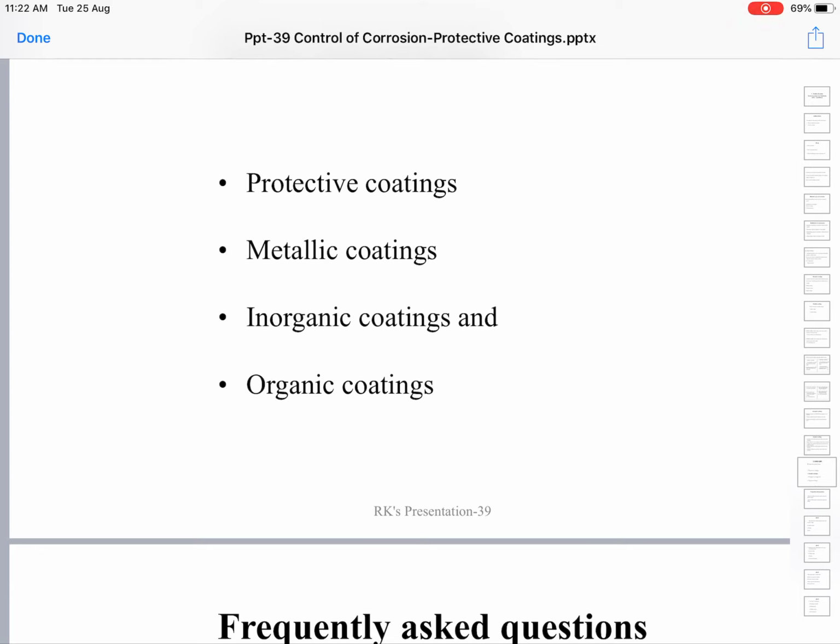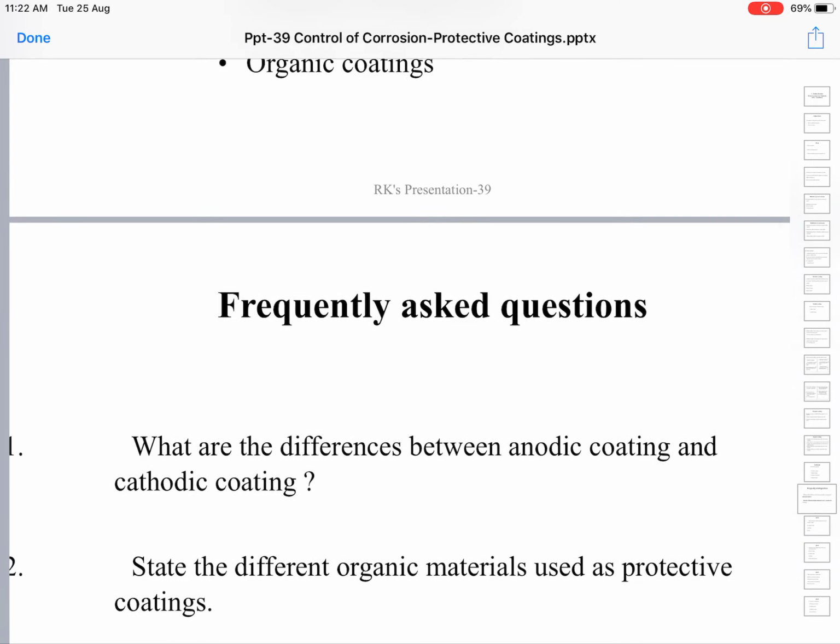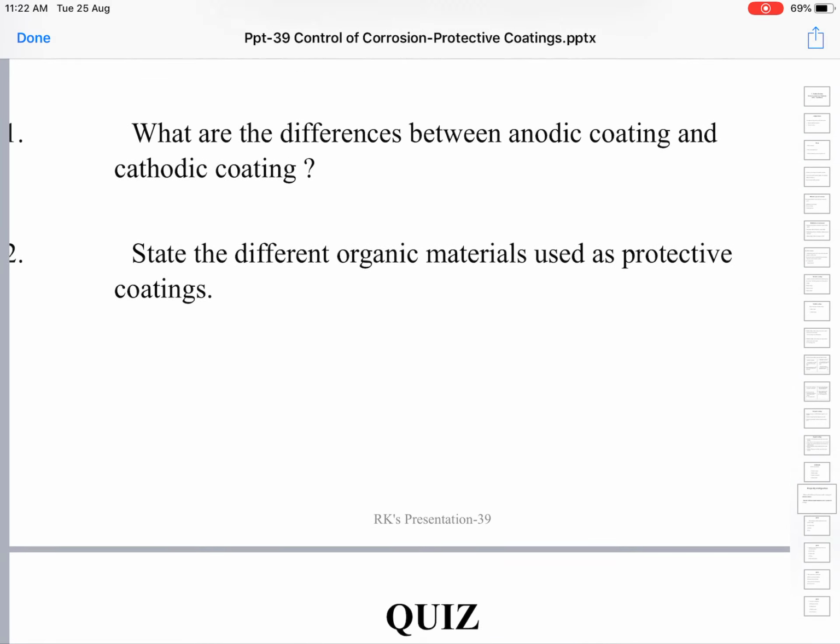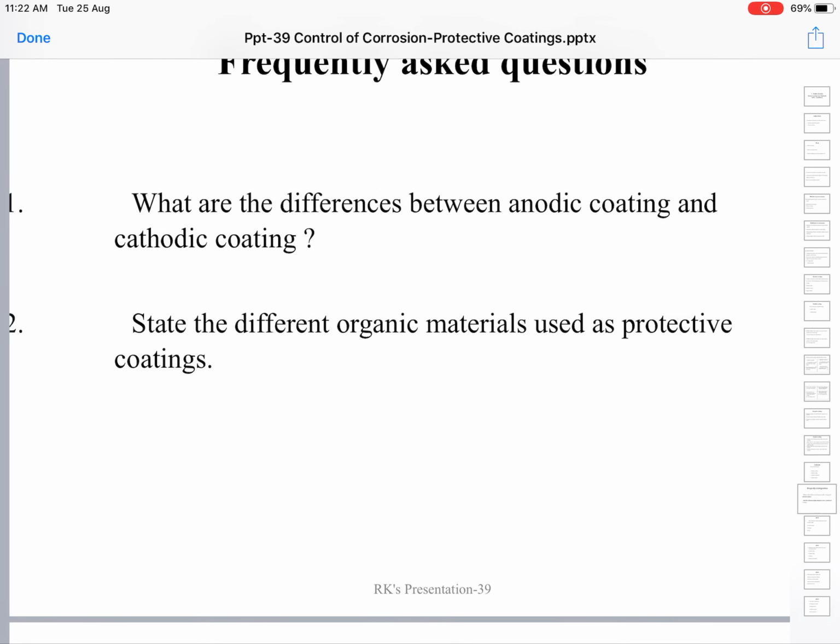Let us see a few quiz questions to test and strengthen our understanding. The essay questions asked from this topic are: what are the differences between anodic and cathodic coatings? This is one of the pet questions of the examiners. What are the differences between anodic and cathodic coatings? Next, state different organic materials used as protective coatings. This can as well be asked.